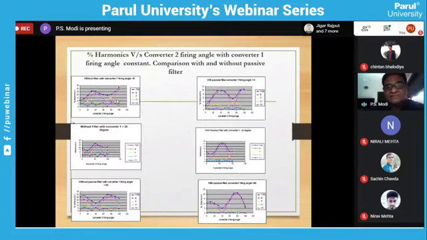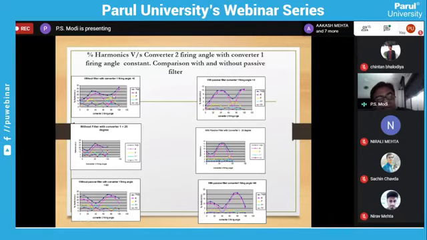Now you can see again that by connecting this passive filter, we got the result for harmonics. This is without passive filter on the left hand side, and with passive filter on the right hand side. The total harmonic distortion, which was nearly 25 to 30%, has now reduced to 10%. The second result was a maximum of 30%, and it has also reduced to 14%. So this is the effect of the passive filter.